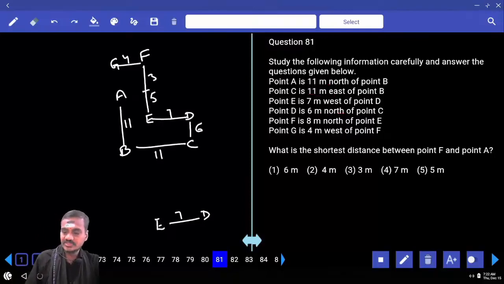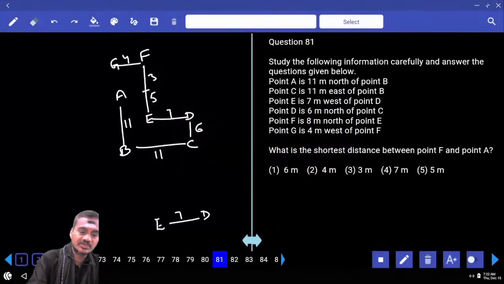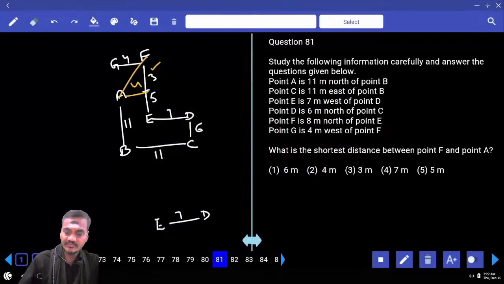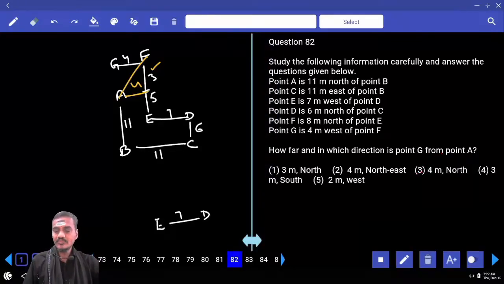What is the shortest distance between F and A? What is the distance we have? Now this is 3. How much is that? 4. Now 3 square plus 4 square is 5. 5, that is choice for 81. And 82. How far in which direction is G from point A?